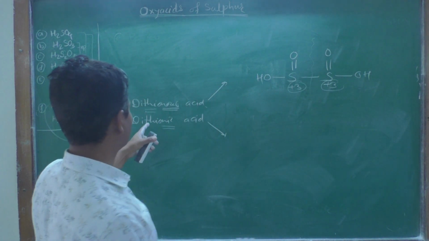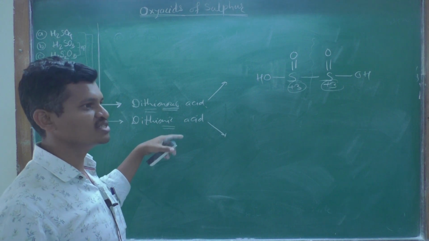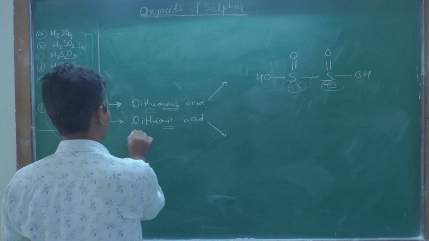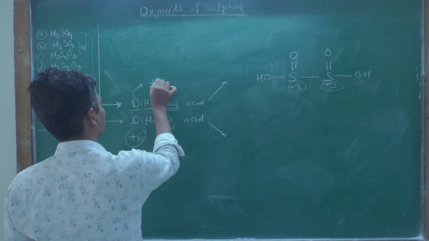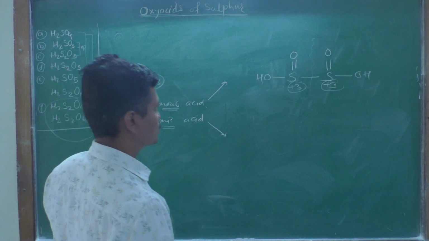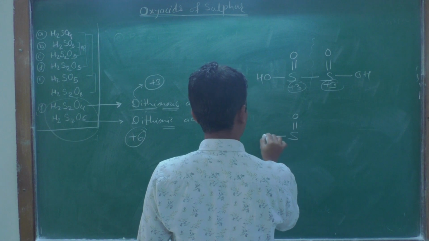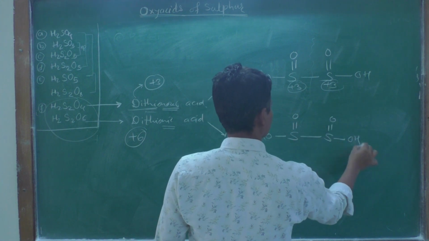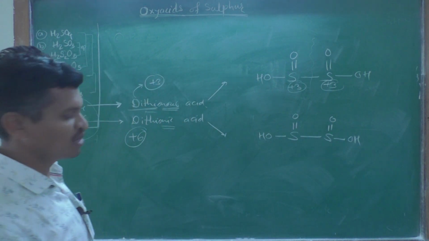Now, how to draw dithionic acid? The suffix is IC, meaning the sulfur exists in a higher oxidation state. Here the sulfur has a higher oxidation state, and there the sulfur has the +3 oxidation state. So draw the similar structure again, containing a sulfur-sulfur single bond. Now count the number of oxygen atoms.